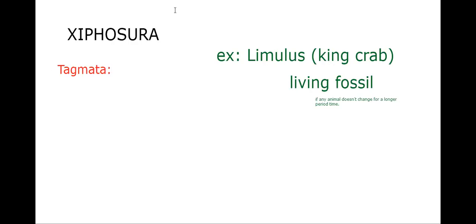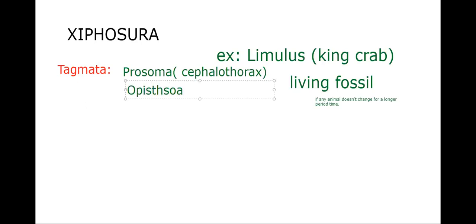will be prosoma and opisthosoma. Prosoma, which is equal to cephalothorax, and opisthosoma. Everything is new words here, so be careful: when we hear them again and again, they will stay in our mind and we will be able to pronounce them.